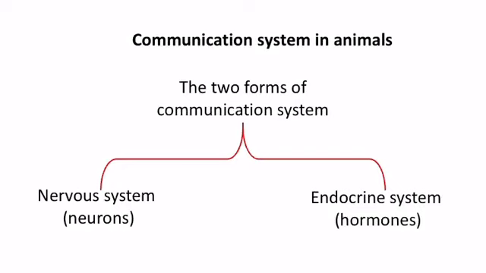The two forms of communication in animals that integrate body functions to maintain homeostasis are the nervous system and the endocrine system. Nervous system: here neurons transmit electrical signals that report information or initiate a quick response in a specific tissue. Endocrine system: here hormones, which are slower chemical signals, initiate a widespread and prolonged response, often in a variety of tissues.